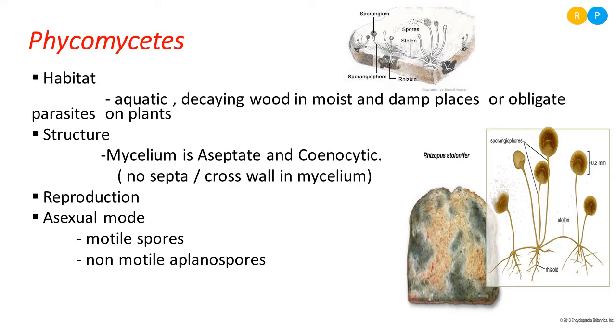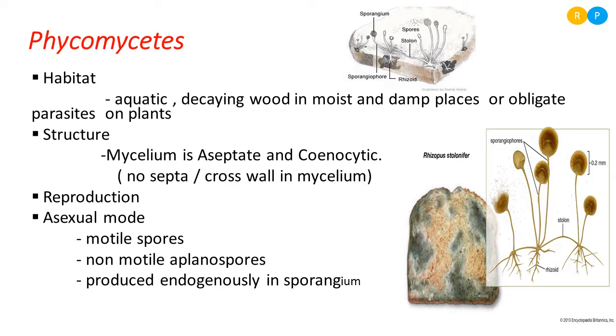That means they have no need of any locomotory structure for movement. Motile spores are not like that; they have a locomotory structure for movement. Some aquatic Phycomycetes produce motile spores during asexual reproduction, and some produce spores inside a sporangium. That means endogenous spore formation is very common in Phycomycetes. The best example is Rhizopus, which forms spores within a protective structure called the sporangium.